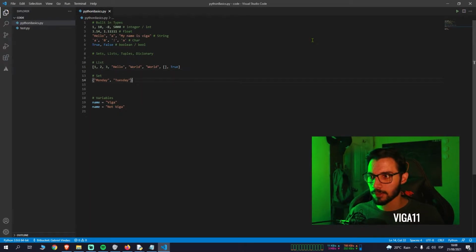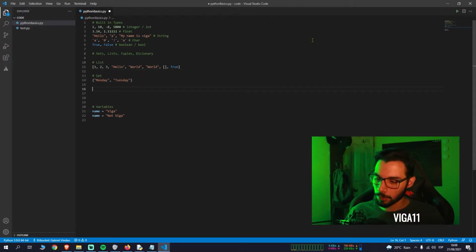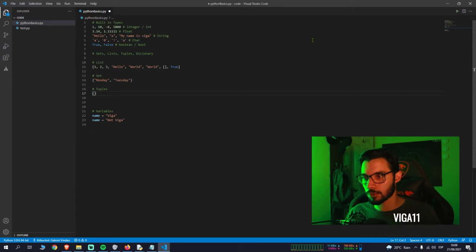numbers or booleans, anything. A tuple is, well, the name says it, a value that you want to store with another value. To declare the tuple, just use normal parentheses, and let's say you want a tuple of, I don't know, the height and the weight of someone.